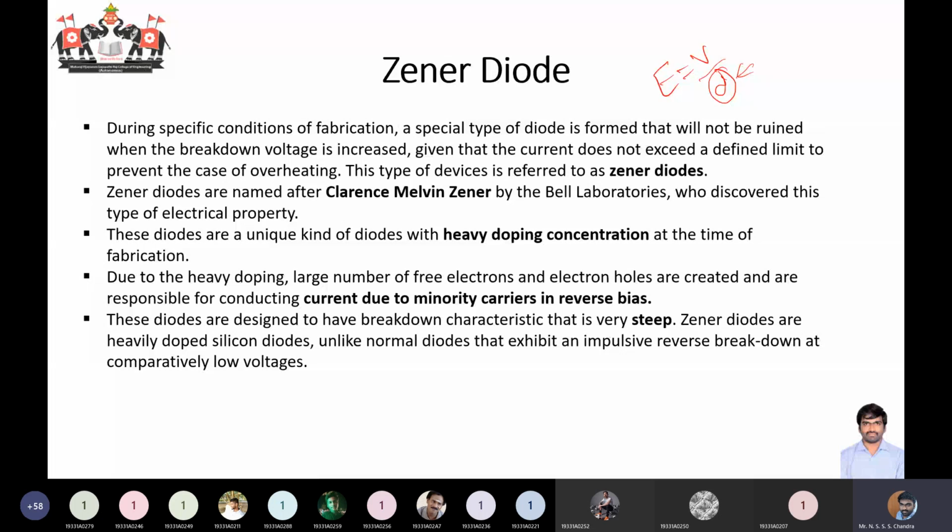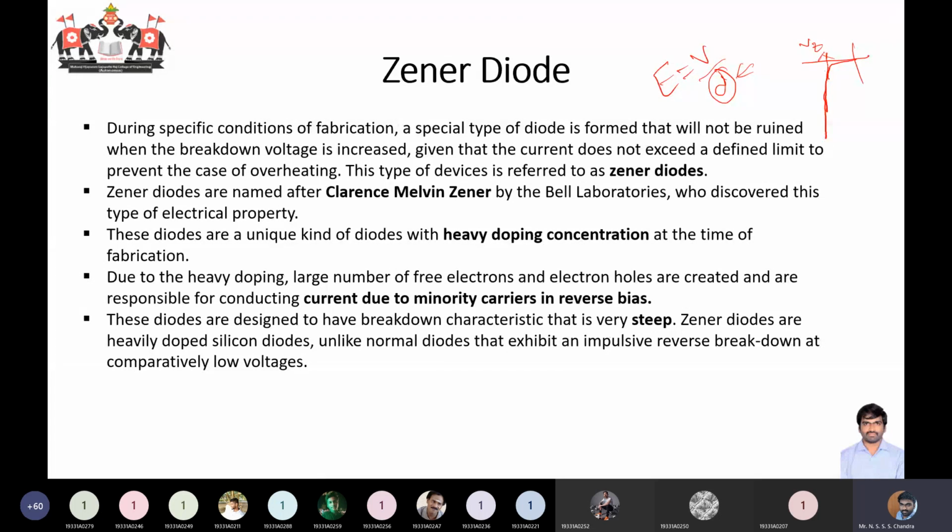Once the breakdown has occurred, the current will suddenly rise steeply. In ideal condition, I can say the current increases almost linearly irrespective of the change in voltage. Even if you do not increase the voltage, the current is going to increase at a given particular voltage. So in a Zener breakdown mechanism, the voltage will remain constant at Vz, whereas the current is going to steeply increase.